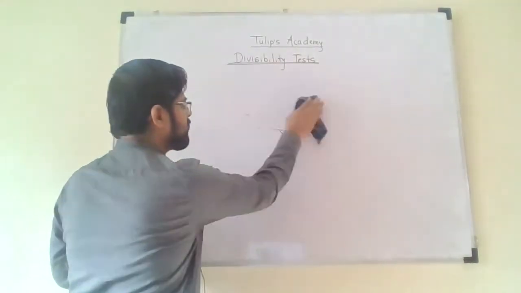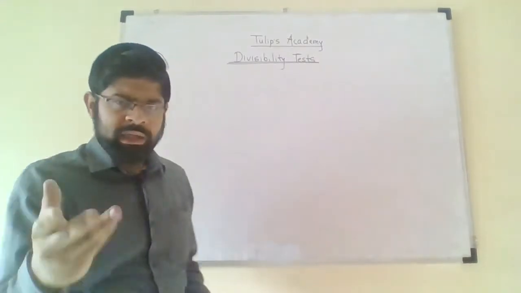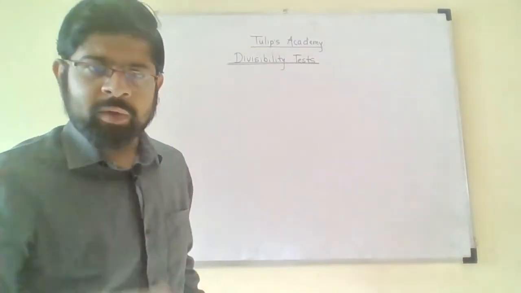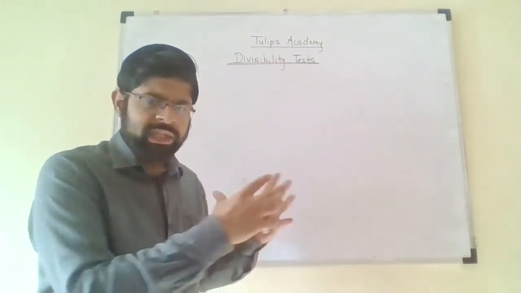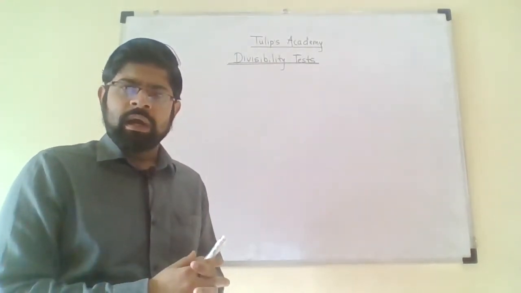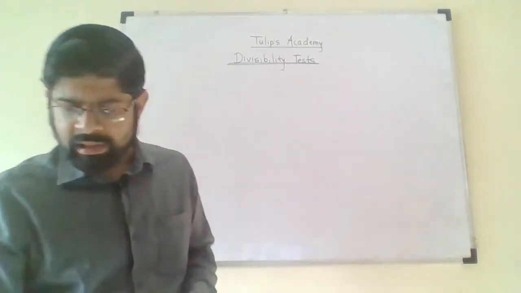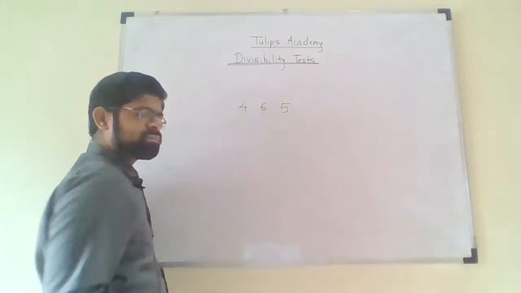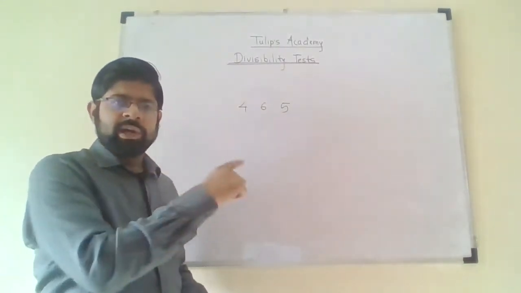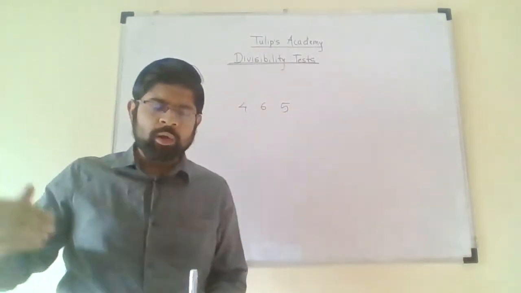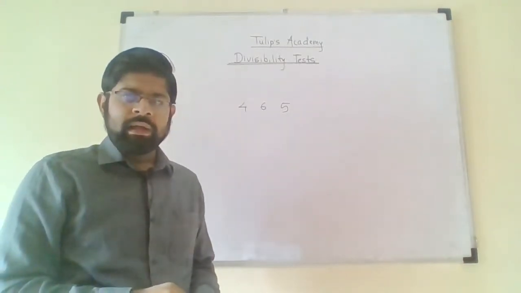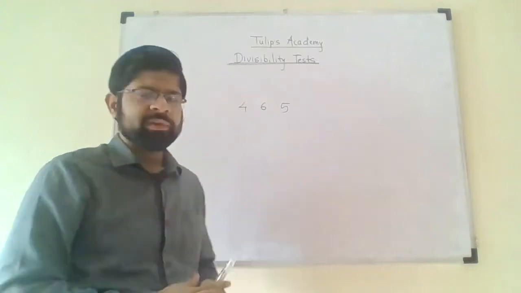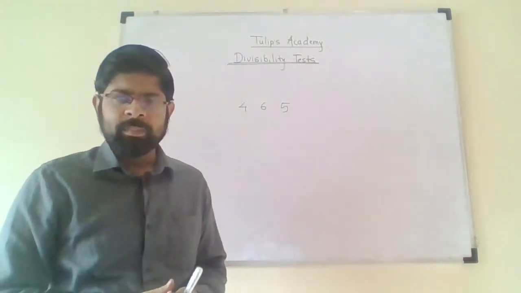Now next is divisibility test of 3. Now for the 3, what is the trick to check whether the given number is divisible by 3 or not? So let us take an example. Through the example, we will see how this divisibility test of 3 is designed. So let us consider the number 465. Now this number is a 3-digit number, and if you go on dividing this number by 3, then it will take a certain time. So without going into the division, we will check whether the given number is divisible by 3 or not.